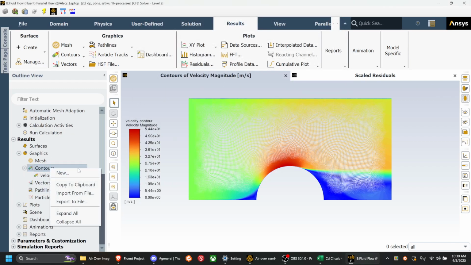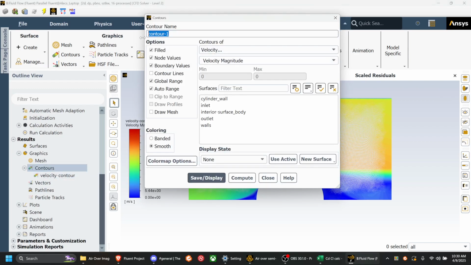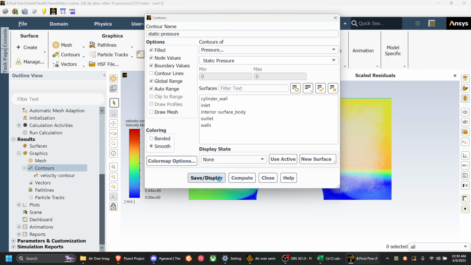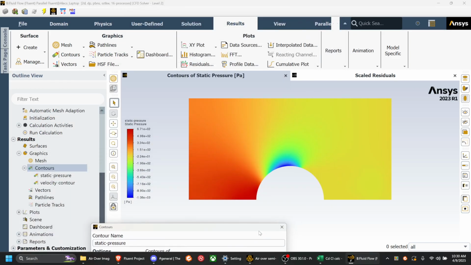Now I'm gonna make this nice because I will then, after finishing the video, come in here and record all of this data. We need pressure contour, so static pressure. There it is.